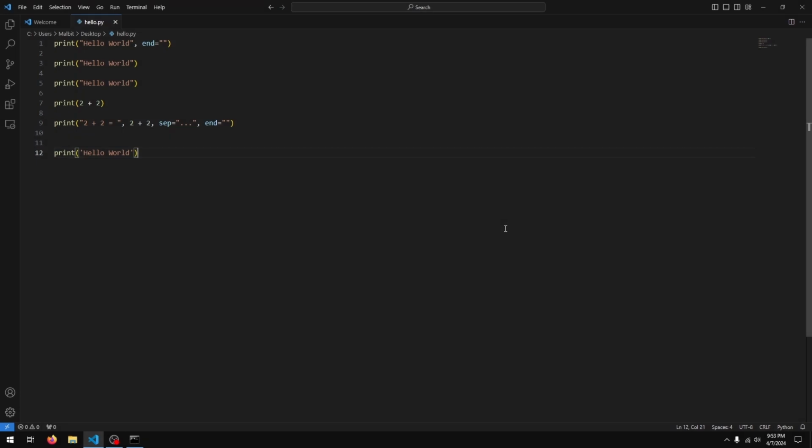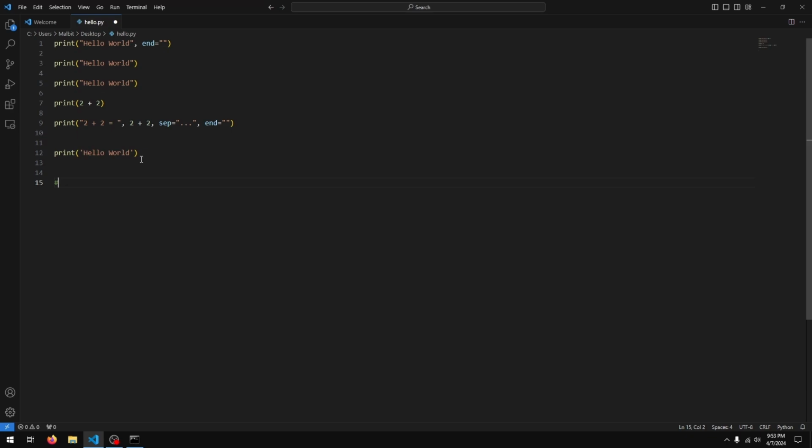So in the last video we checked out print. In this video we are going to talk about comments. Comments in programming are like notes. So basically your compiler, or in the case of Python, your interpreter, will ignore whatever comments you put in your code. The way to write a comment in Python is using the hash or the pound symbol.